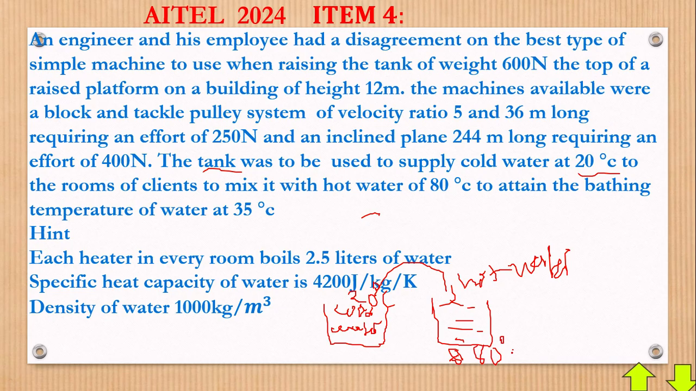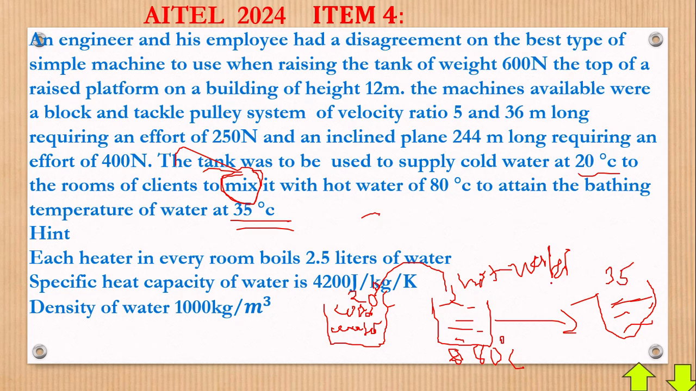Now what you must know is that they are saying to mix this hot water with this. What must you expect here if they are to mix? In fact, to attain a bathing temperature of 35. So it means that after mixing, you shall have a final temperature of the water as 35. Now what does it mean? It means that when you mix 20 degrees with 80 degrees, the final temperature will be 35, of course enough for bathing. Now let's go and see that sketch that will help us get the calculation done. Let's go there.